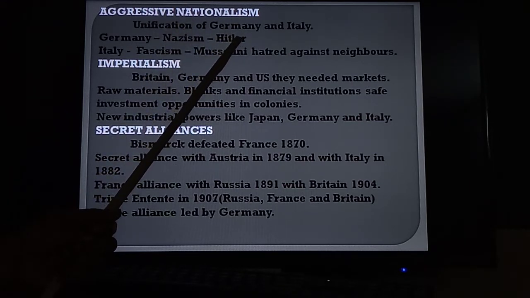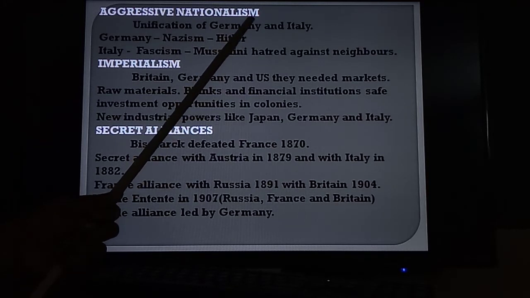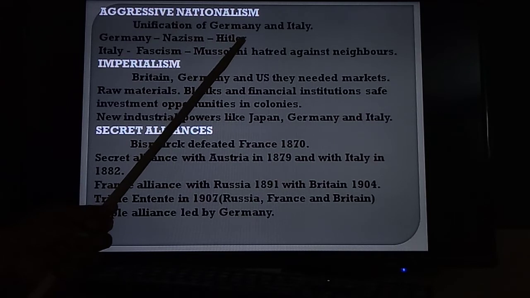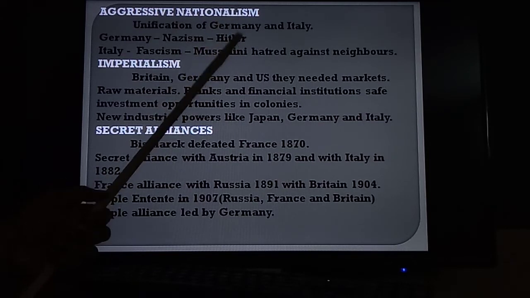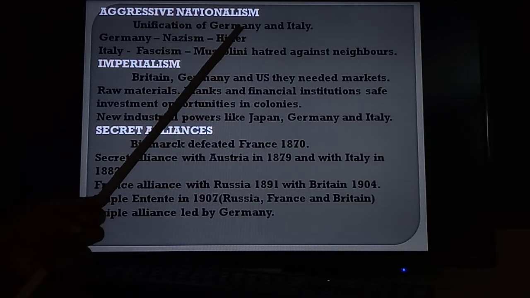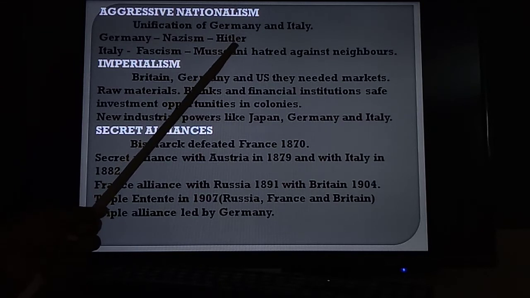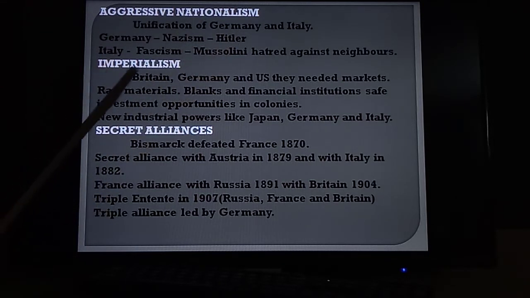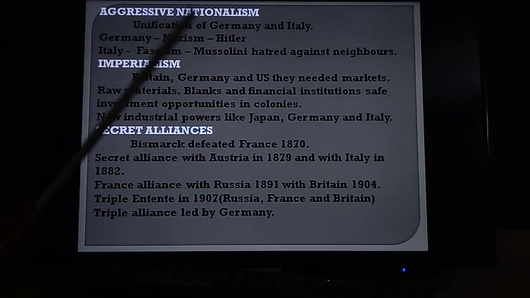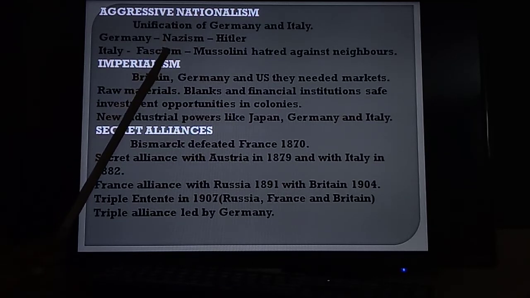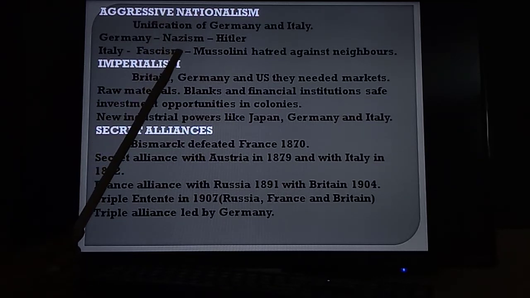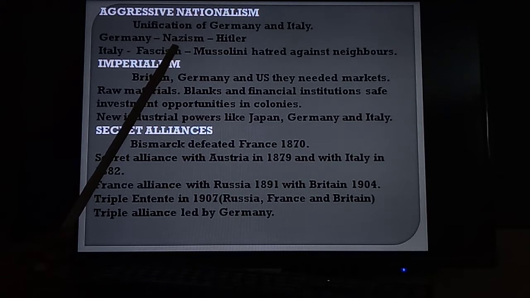He got a reputation because he was an orator. He influenced many German people with his lectures. That's why many people followed Hitler's lectures. Next one, Italy. In Italy one party is there, that is fascism. Fascism means bundle of frauds.